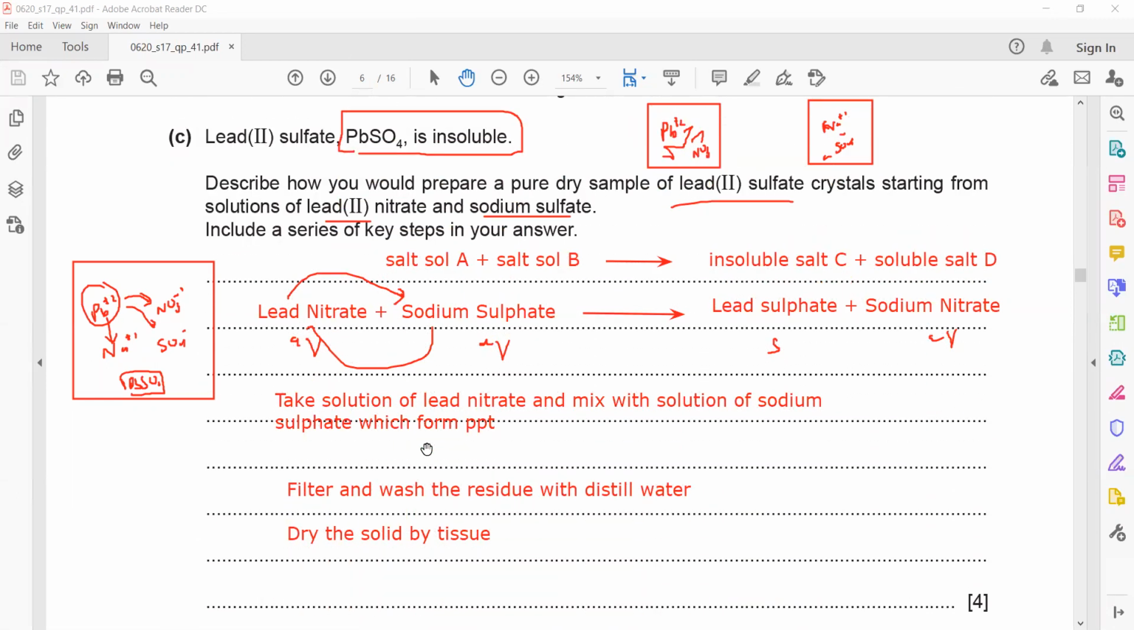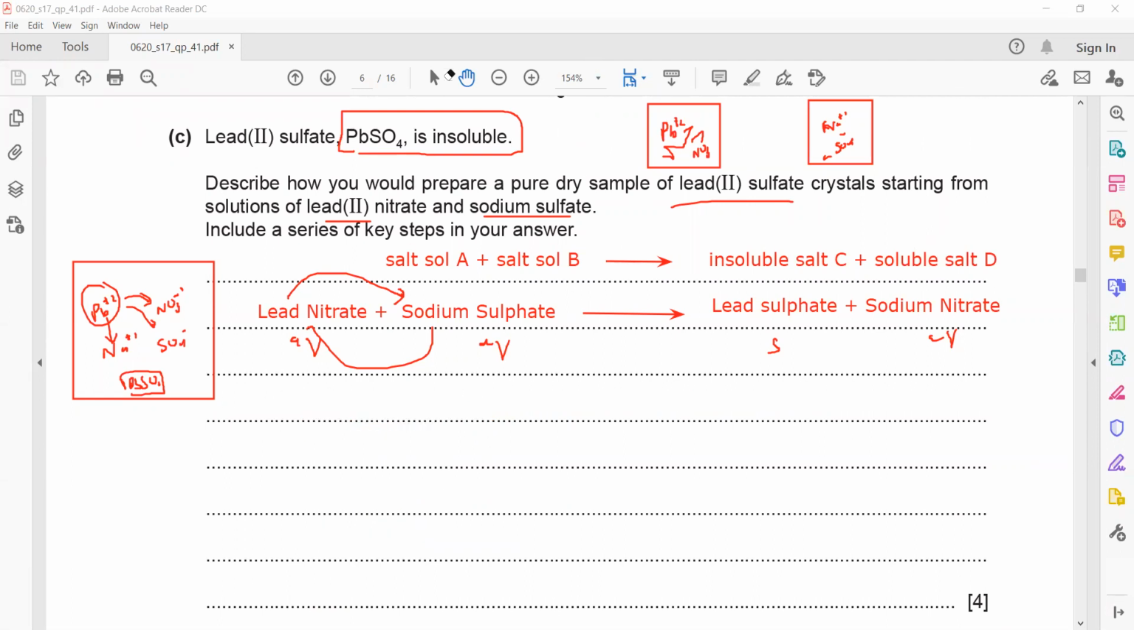Then write an ionic equation. An ionic equation is always formed from a symbolic equation. So if I write a symbolic equation, the formula for lead nitrate is Pb(NO3)2. The equation must be balanced. Sodium sulfate will be Na2SO4. Why? Because sulfate is -2, sodium is +1. This gives lead sulfate, PbSO4, plus sodium nitrate, NaNO3. So first thing, the equation must be balanced.